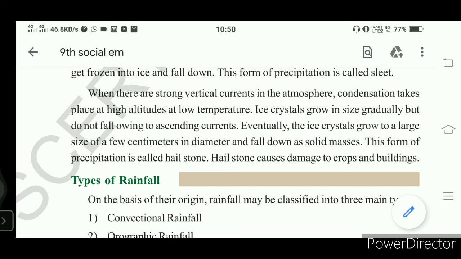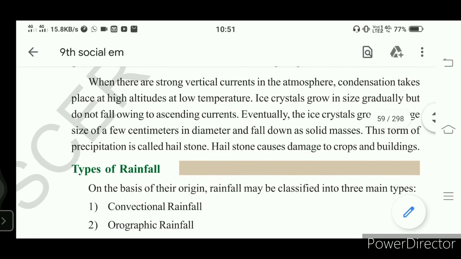As air molecules are coming from the earth's surface to the higher altitude, this vertical air current obstructs these ice crystals which are growing in size, so they do not fall, as the air current is ascending, that means going from bottom to top, from the earth's surface to higher altitude. So we see that these ice crystals gradually increase in size.